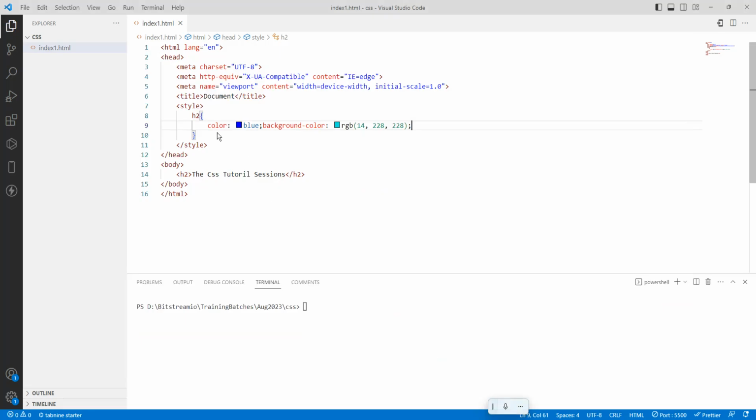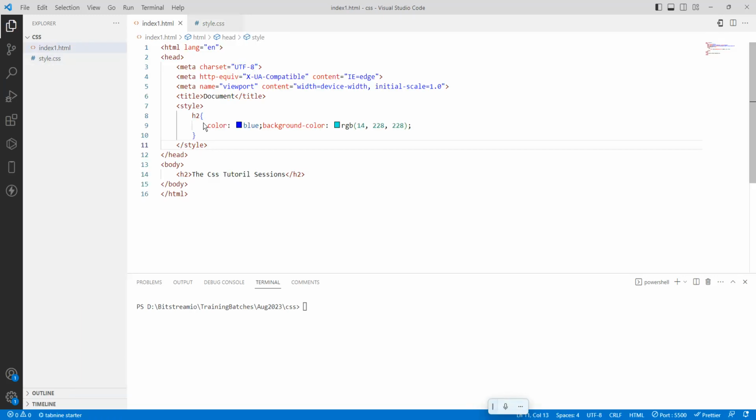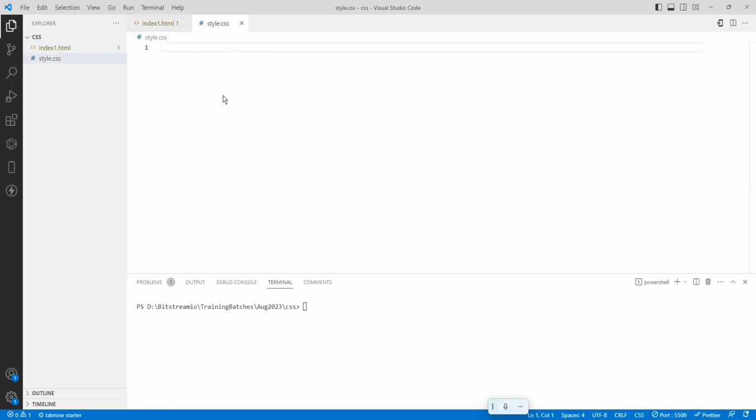So if you apply a color inside the tag, that is called inline CSS. If you apply a color inside the header, with the style start tag and end tag and the element and attribute, this is called internal. And one more thing will come, that is external. So that is style.css. I have created the same thing. I will copy it. I will just cut it from here. I will paste it here.